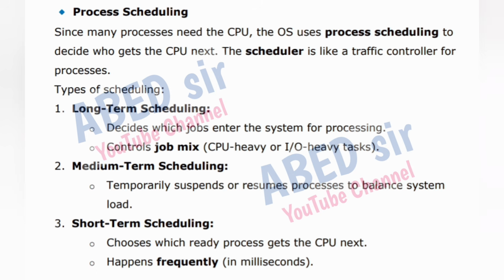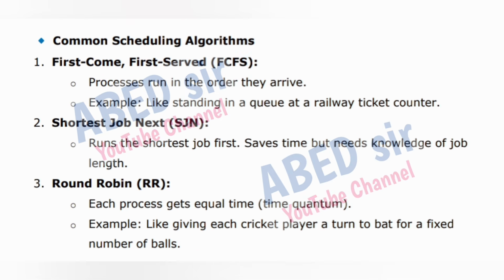2. Medium-term scheduling. Temporarily suspends or resumes processes to balance system load. 3. Short-term scheduling. Chooses which ready process gets the CPU next. Happens frequently, in milliseconds. Common scheduling algorithms.